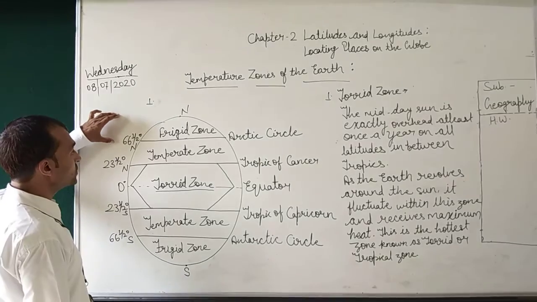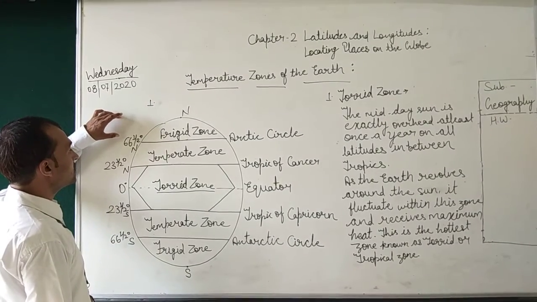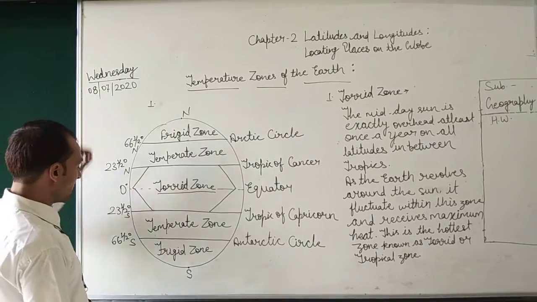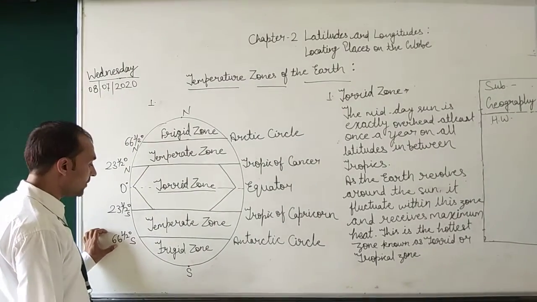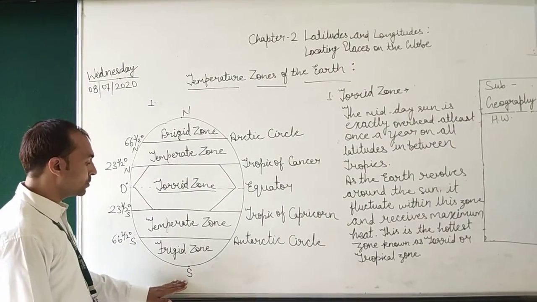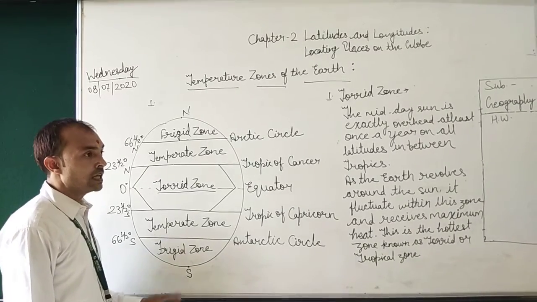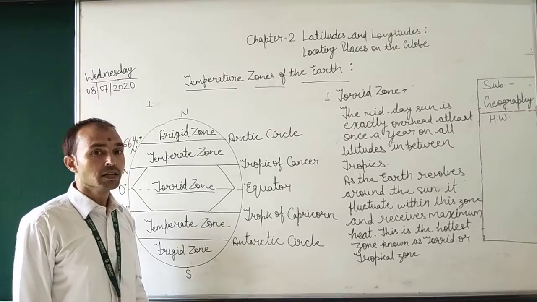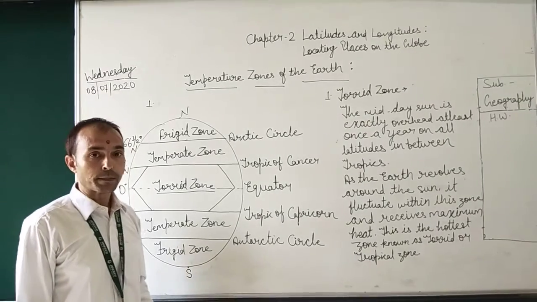The frigid zone lies between 66.5 degrees north and the North Pole, and between 66.5 degrees south and the South Pole.